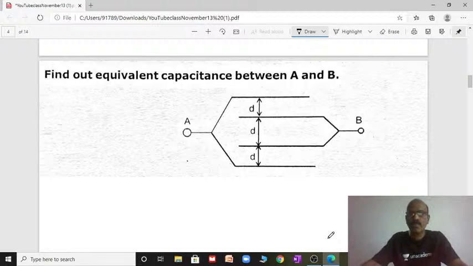See here, find the equivalent capacitance between A and B. Same method: the first step is to give numbers to the plates. It is the first plate, second plate, third plate and fourth plate. Then connect the two terminals A and B to positive and negative, that means connect to a battery or cell.